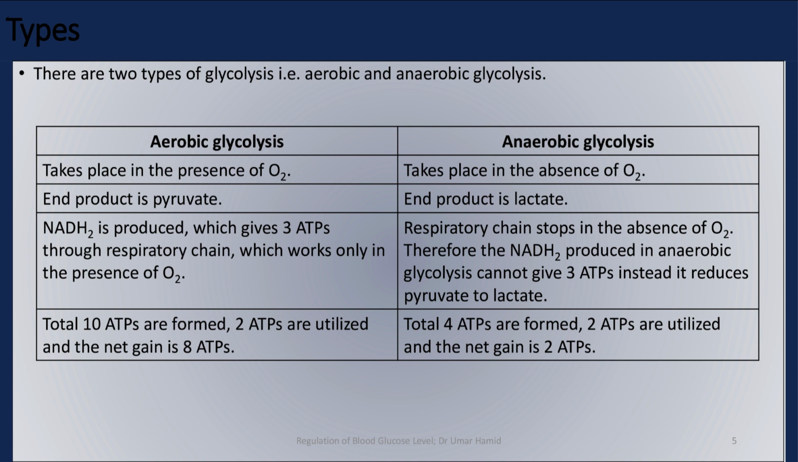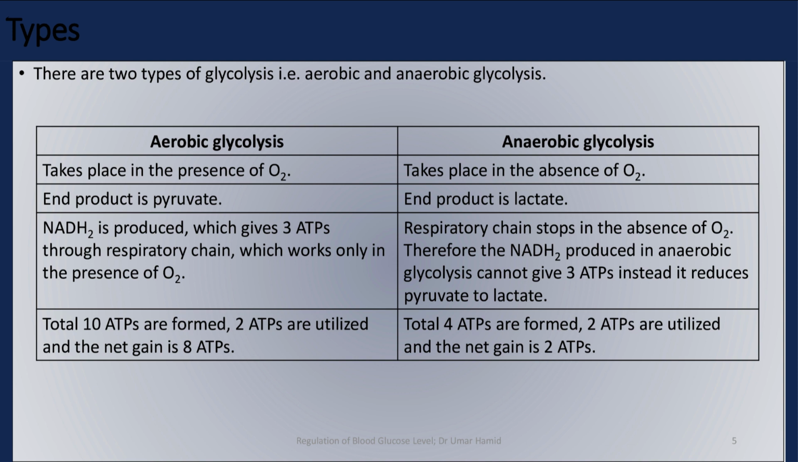There are two types of glycolysis, that is aerobic and anaerobic glycolysis. Aerobic glycolysis takes place in the presence of oxygen, while anaerobic glycolysis takes place in the absence of oxygen. The end product of aerobic glycolysis is pyruvate, while the end product of anaerobic glycolysis is lactate.